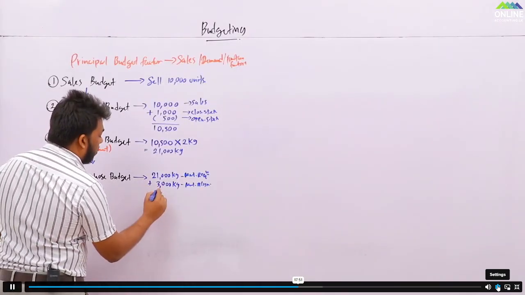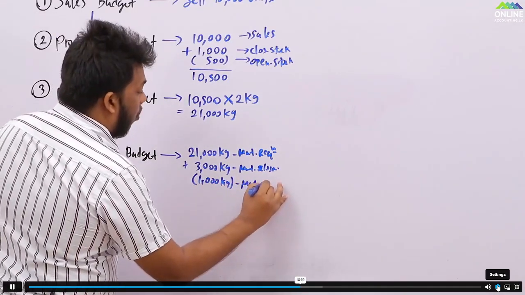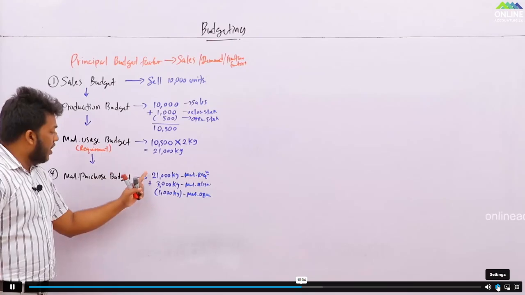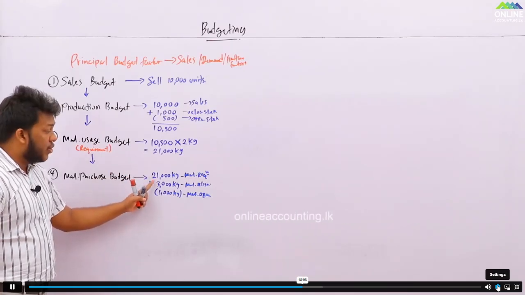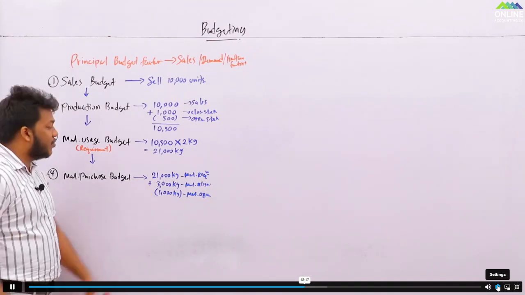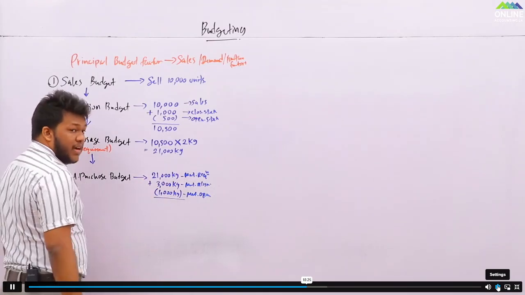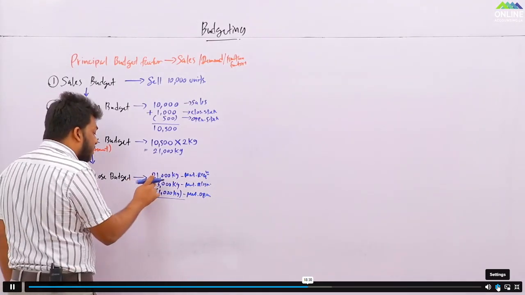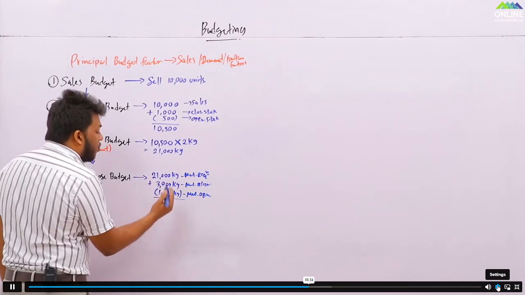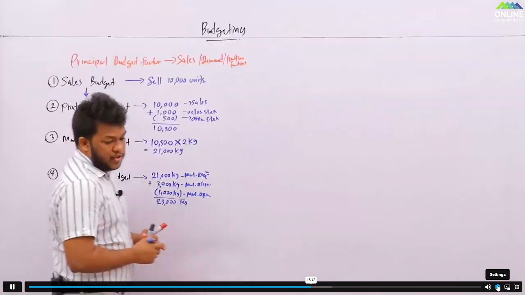So this is material opening. Why? Same logic. You need to utilize 21,000 kilograms of material, but you are going to have 3,000 as your closing stock. But initially you had 1,000 of opening material. So which means now purchasing 21,000 kilograms is not enough. You need to purchase now 21,000 plus 3,000, 24,000. But since you have 1,000 in stock, you need to purchase how much? 23,000 kilograms. 23,000 kilograms. Right?